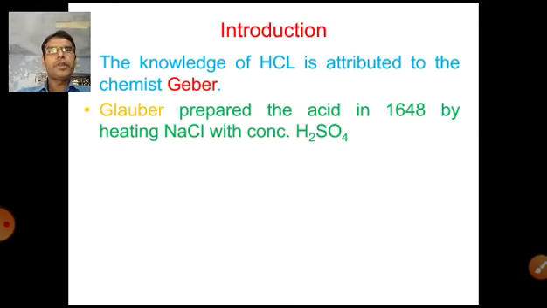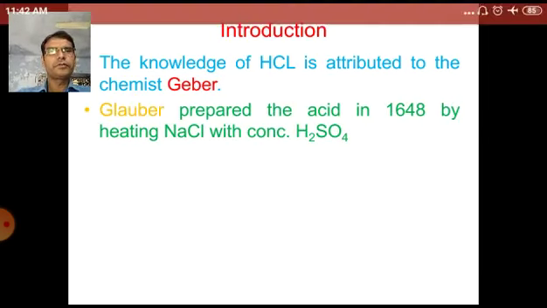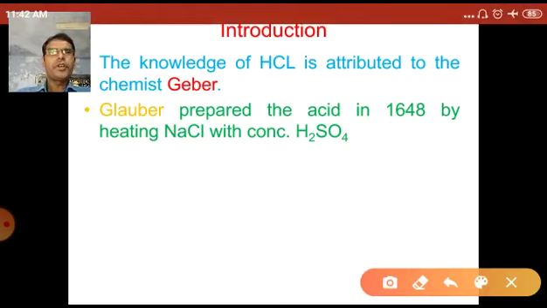Now, Glover prepared the acid in 1648 by heating NaCl with conc. H2SO4.